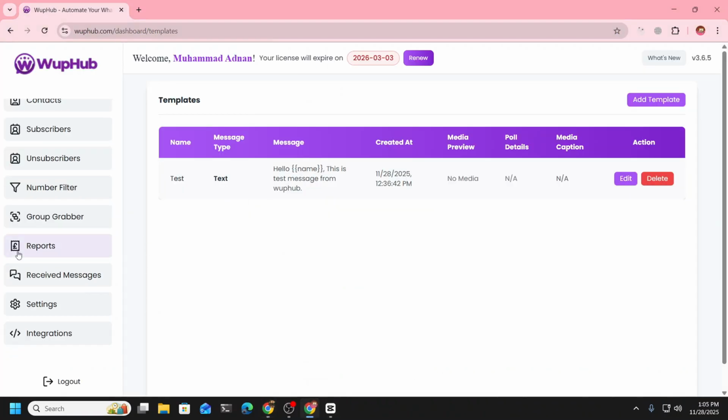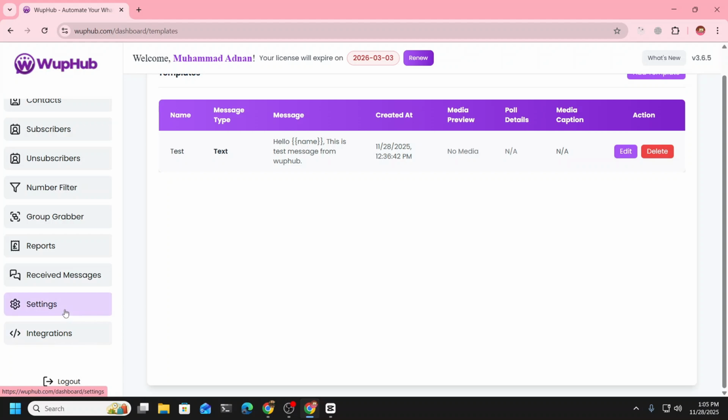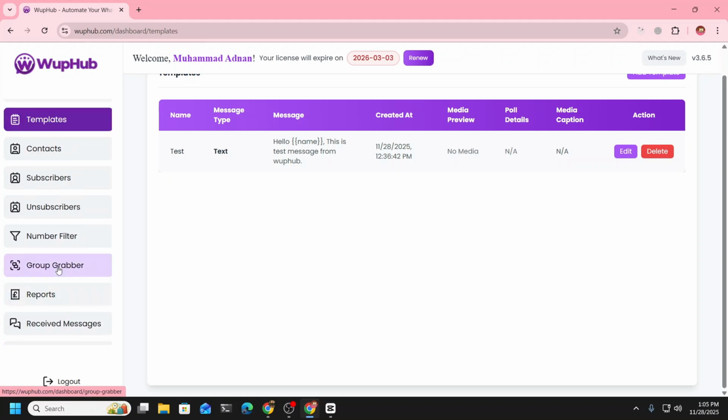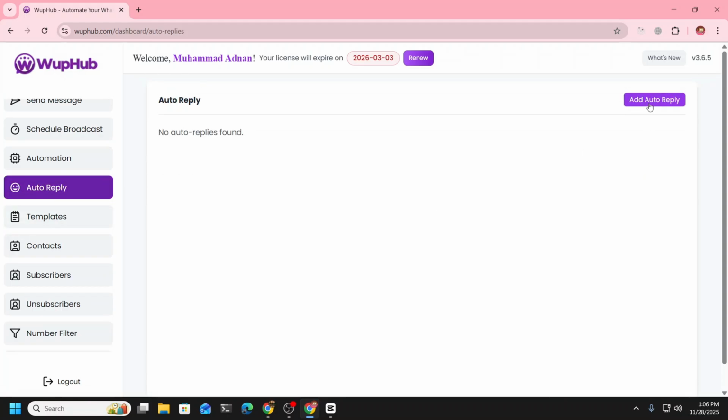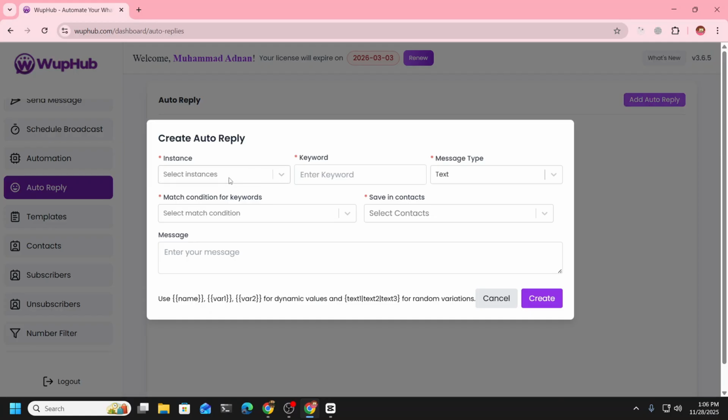Okay, now the next thing we're going to talk about is auto reply. Here you first select the account you want to create the auto reply for. You can edit it, add more or remove one, everything is possible. Here you add a keyword on which this auto reply should trigger,